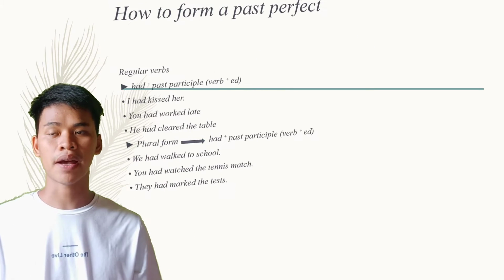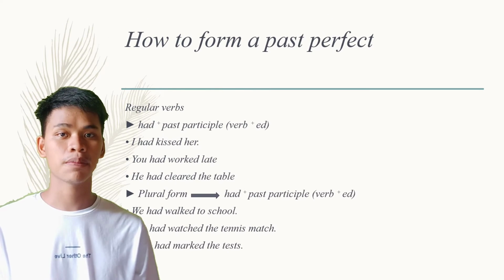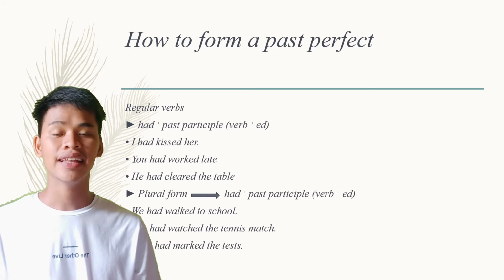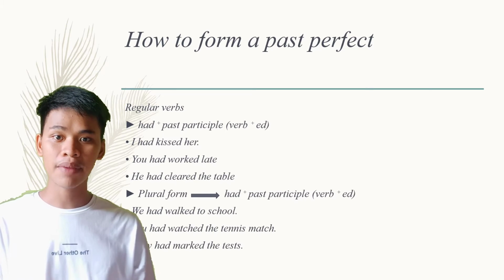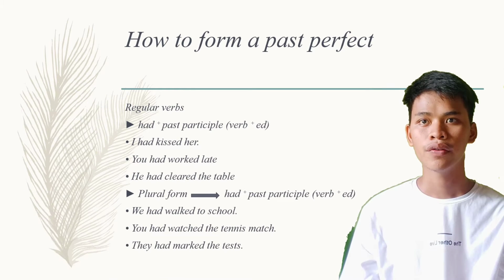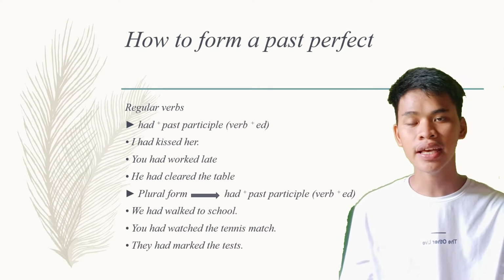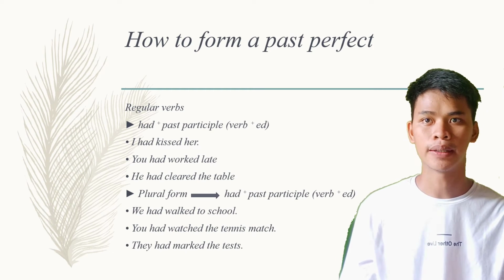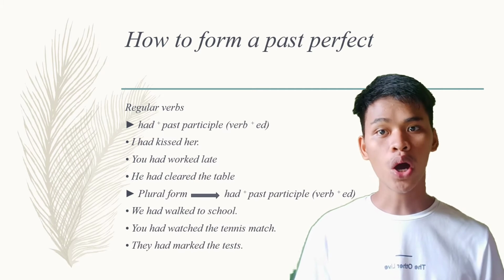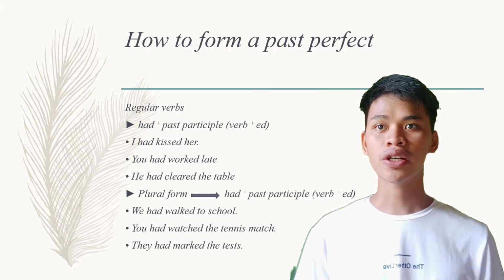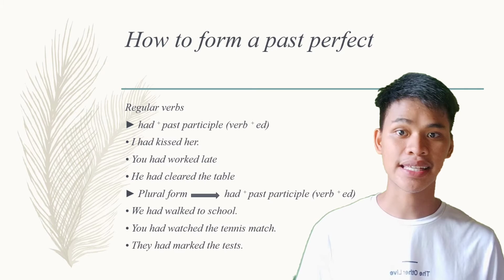And now, how do we form a past perfect? For the regular verb, we use the auxiliary verb to have in its past form, which is had, and the past participle, which can be made by adding ed to the base form of the verb. For example, I had kissed her. You had worked late. He had cleared the table. For the plural form, we do the same. For example, we had walked to school. Another, you had watched the tennis match. And they had marked the test.